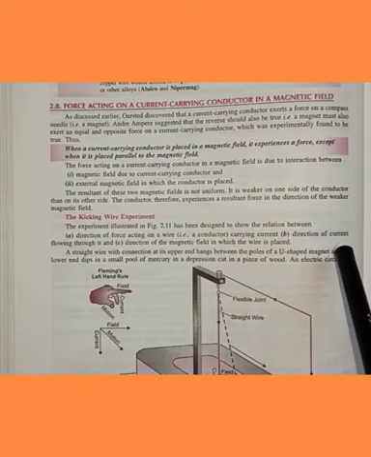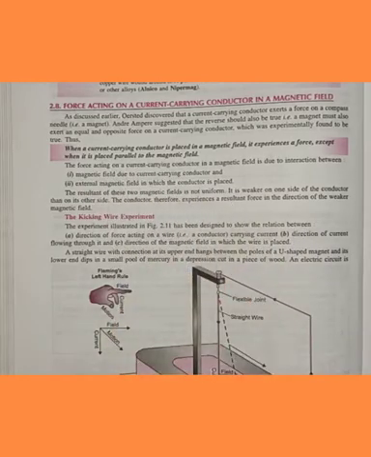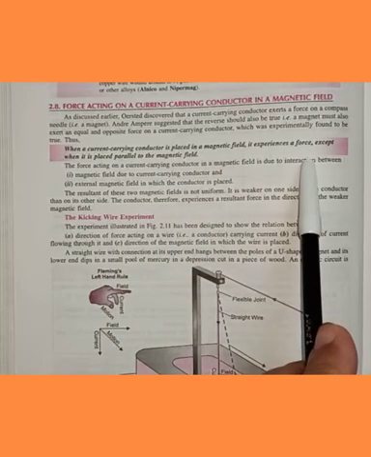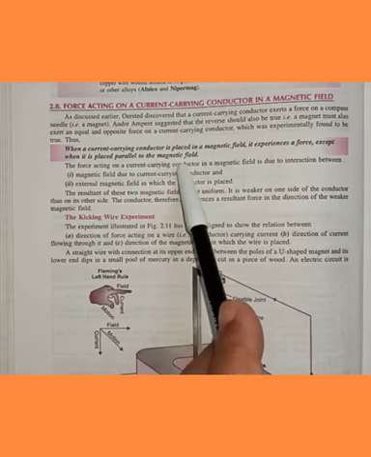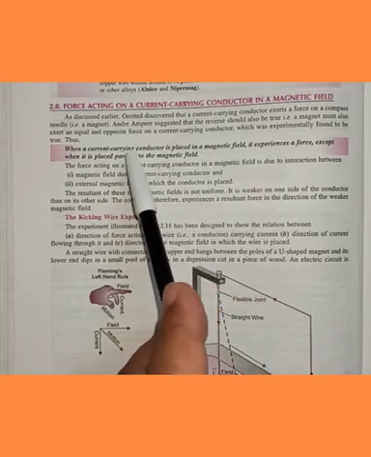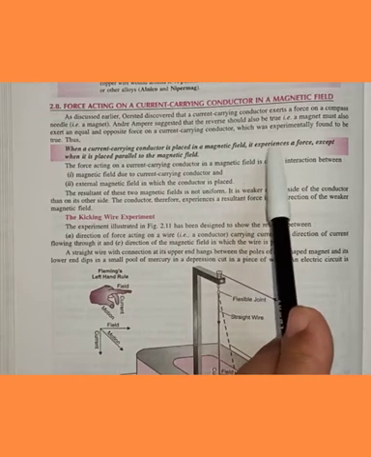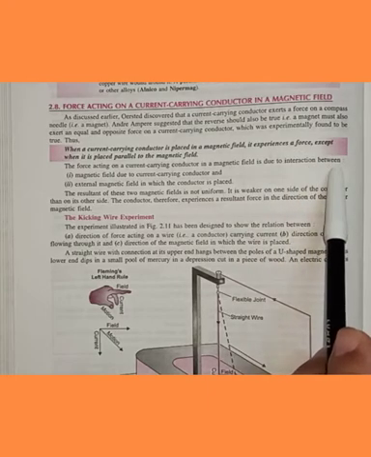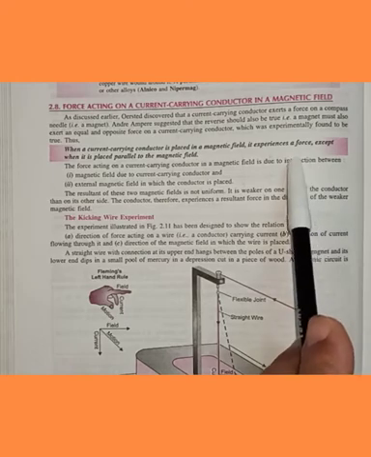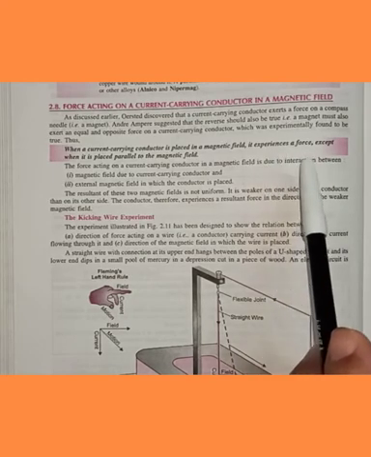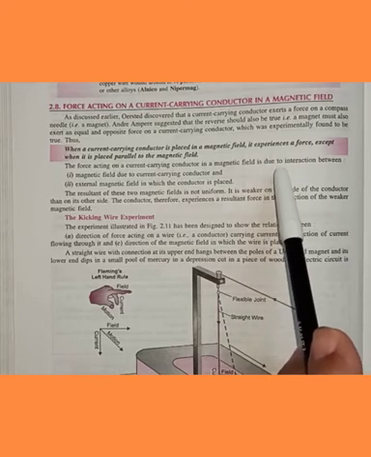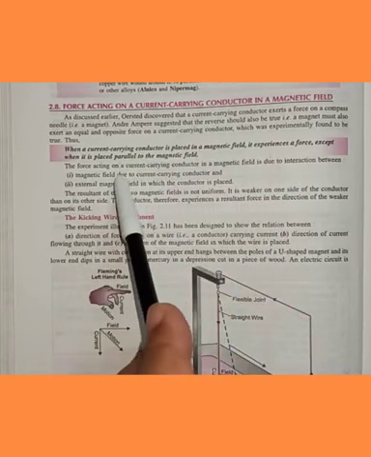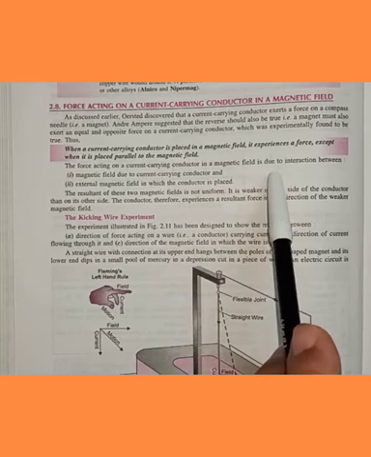Experimentally it is also found that when a current carrying conductor is placed in magnetic field, it experiences force except when it is placed parallel to the magnetic field. मतलब क्या हुआ कि a current carrying conductor always experiences force when placed in magnetic field except when direction of current and direction of magnetic field are parallel to each other. ये parallel मतलब हो गया कैसे, current and magnetic field both are in same direction, current and magnetic field opposite in direction.